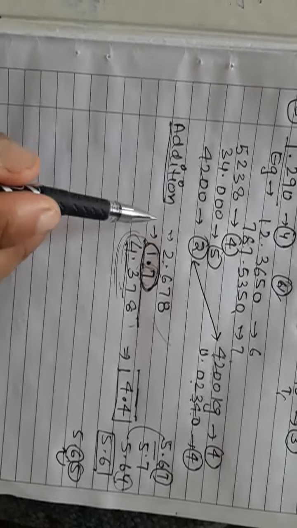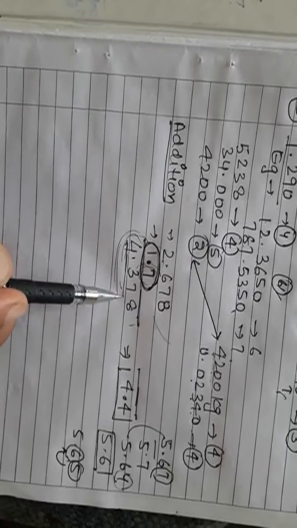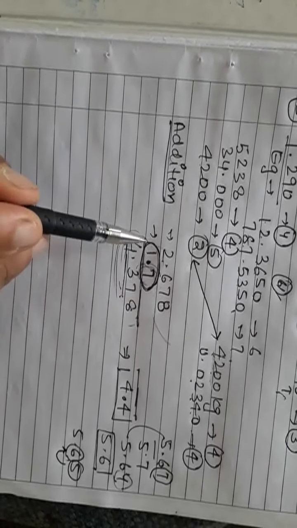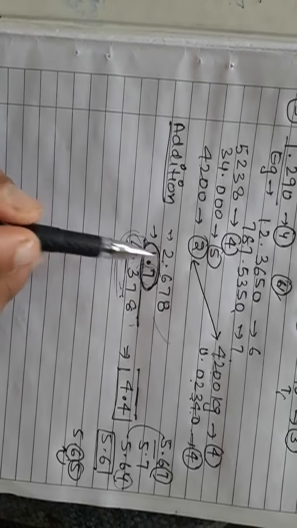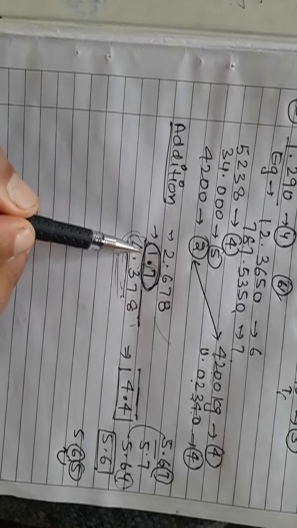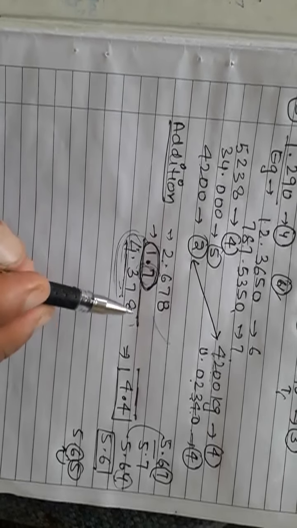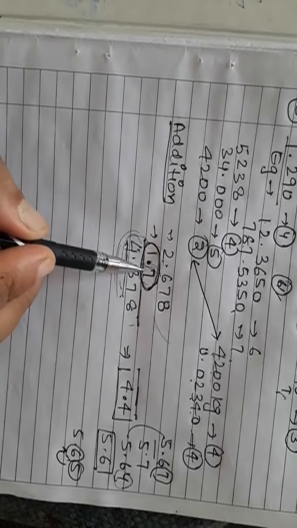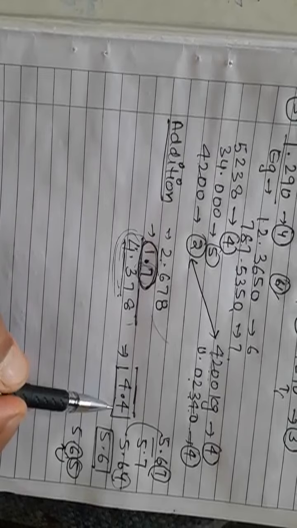Now this one is clear, so to add two numbers, what will you do? Simply addition, and after doing the addition you will see what the minimum significant figures are, and in that minimum significant figure you will take the number of digits after the decimal point. Since in this case there is only one digit, after solving I get the answer 4.4.